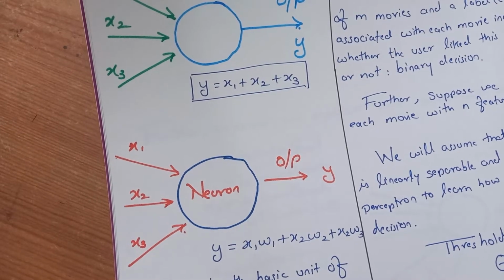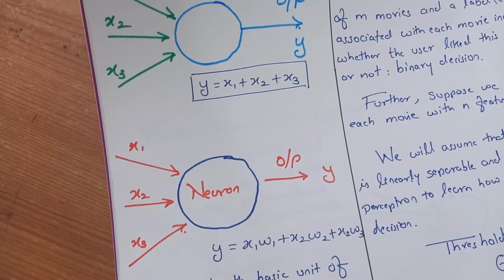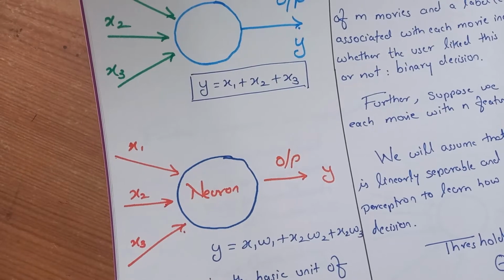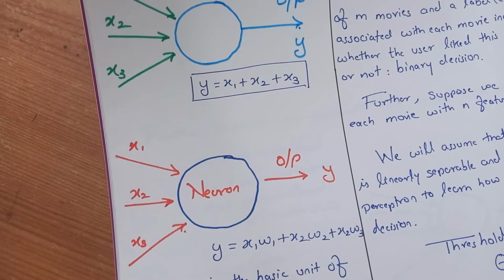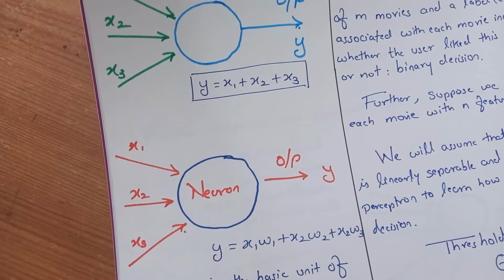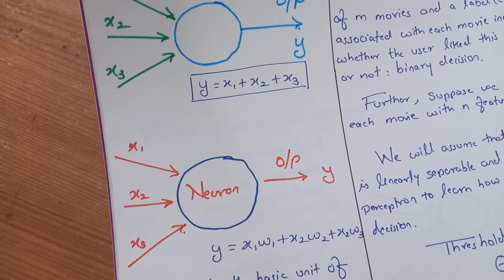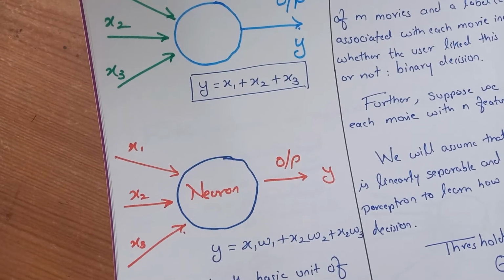In the perceptron algorithm the structure is the same, but here we also have to consider the weights. Just for example, think about movies. Somebody likes horror movies, somebody likes thriller movies, and so on. Somebody's liking is based on the actor. So the liking of a movie can be based on certain features, and particular individuals give weightage to the director or to the actor. So we cannot simply calculate the output based on the features. We have to also assign the weights accordingly.